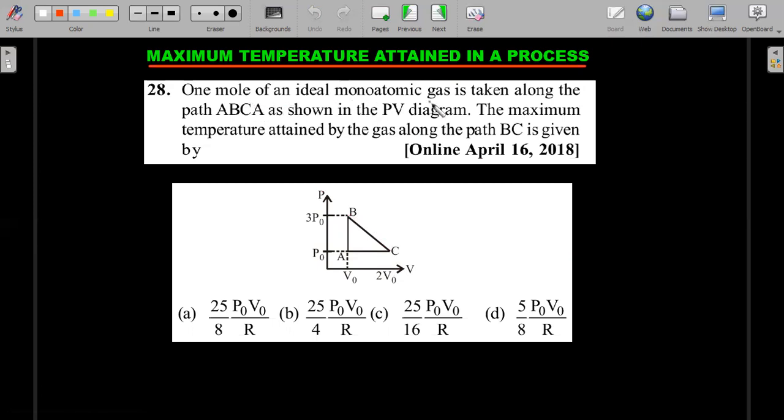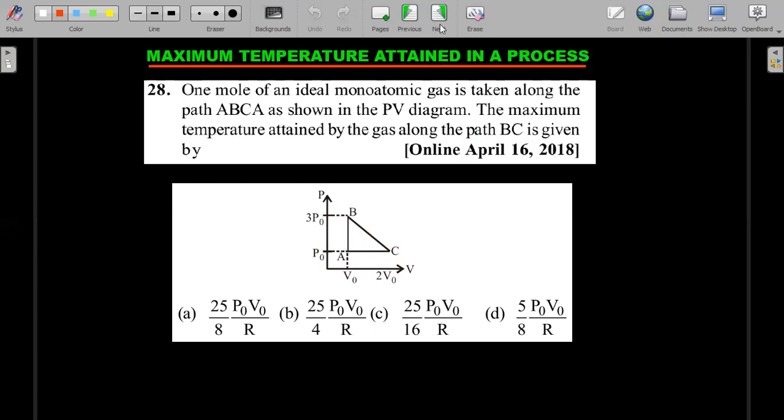1 mole of an ideal monatomic gas is taken along a path A, B, C, A, right? At times they won't give you the arrows here. They'll mention it in letter form, okay? Shown in the diagram. The maximum temperature attained by the gas along the path BC is given by, okay? So that's what he's trying to talk about. Give it a try. I think some of you might have solved this in the past also. It's a very standard question, right?